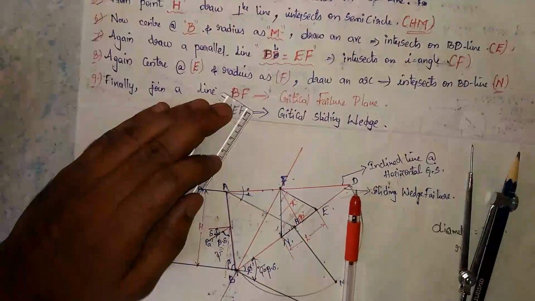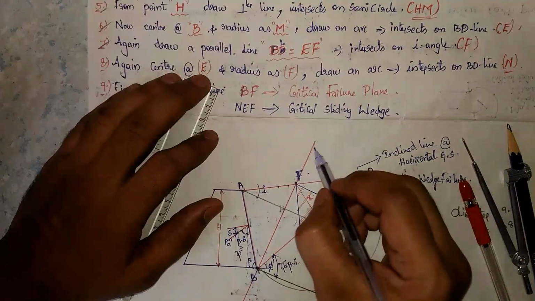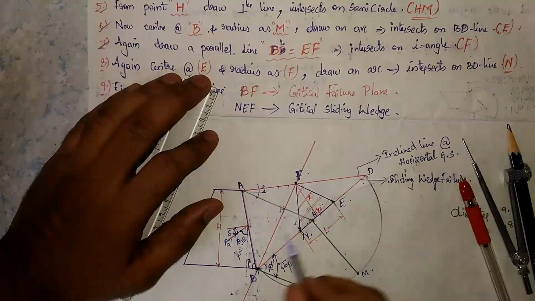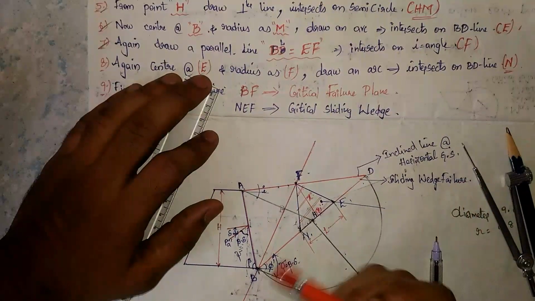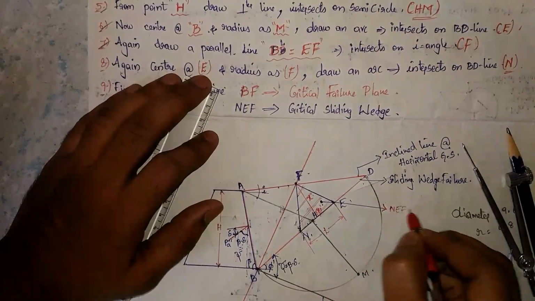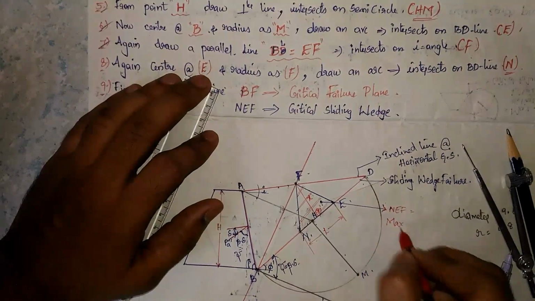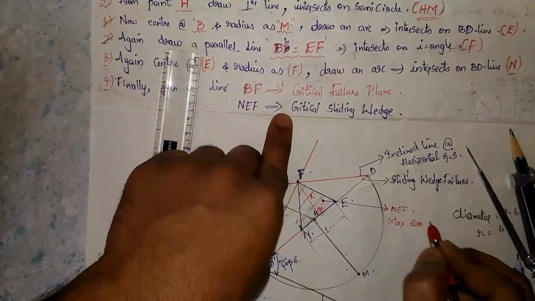So NEF is the maximum sliding wedge, as I have mentioned here.